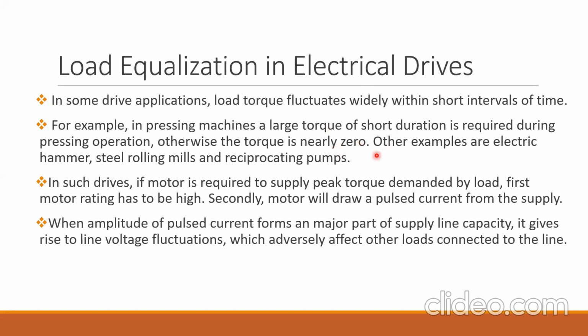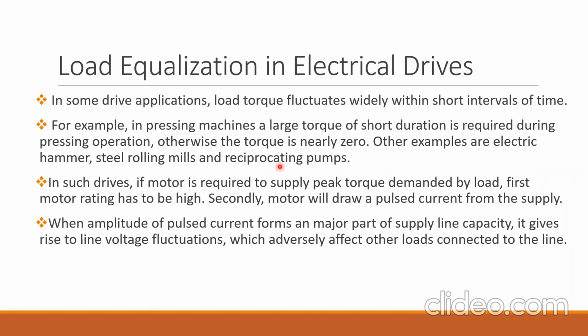No load operation is there. Other examples are electric hammering operation and the steel rolling mills. Then reciprocating pumps. The name reciprocating means the torque is proportional to the reciprocal of the speed. When the torque requirement is high, the motor will run with low speed. When the torque requirement is low, the machine will run with very high speed.